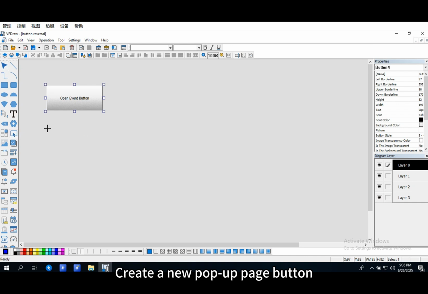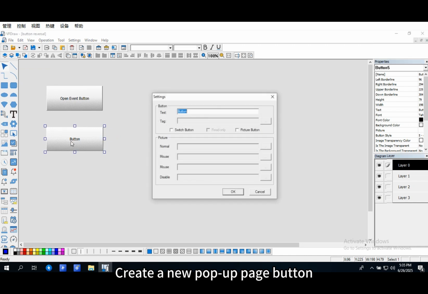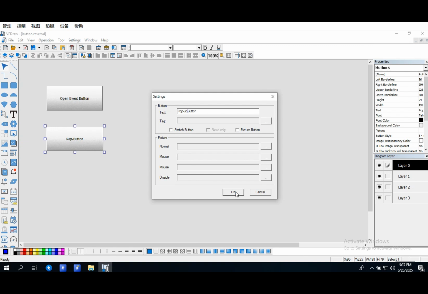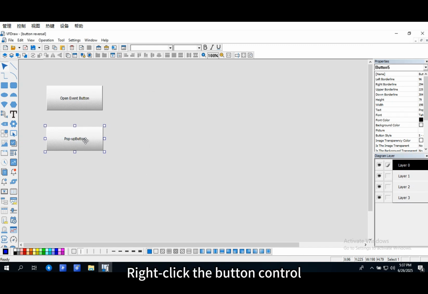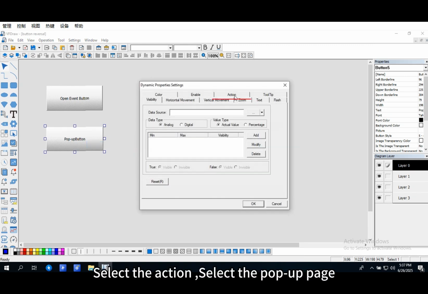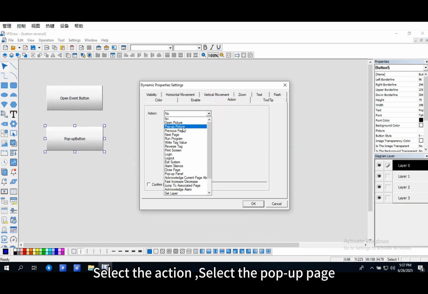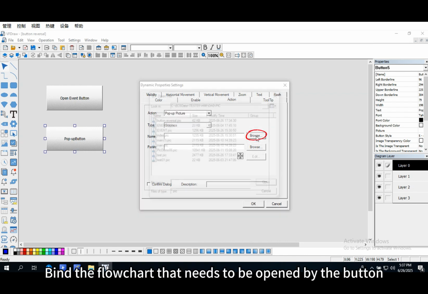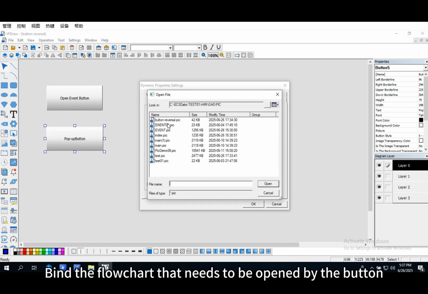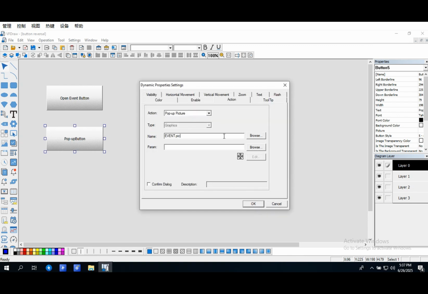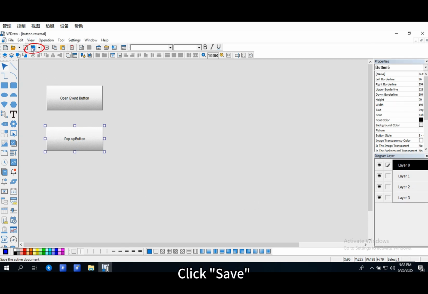Create a new pop-up page button. Right-click the button control. Select the action, select the pop-up page. Find the flowchart that needs to be opened by the button. Click Save.